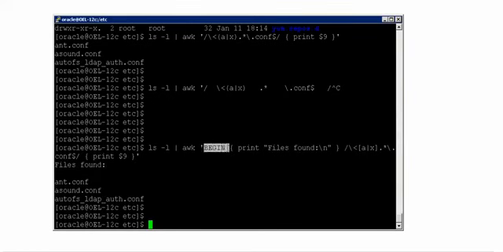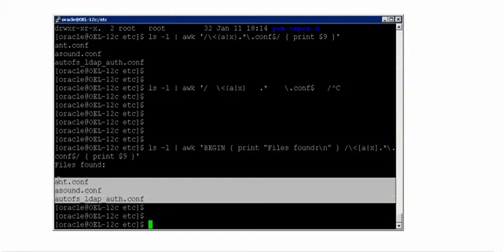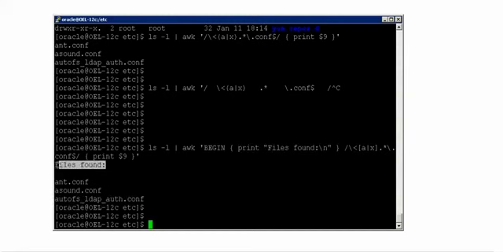So whenever you use BEGIN and you write something in the curly braces, it will print whatever you write before the awk output prints. So this is the actual awk output, but before this is printed, this one will be printed because you have given that in the BEGIN. And then you are telling it to search something and then you are asking it to print something.